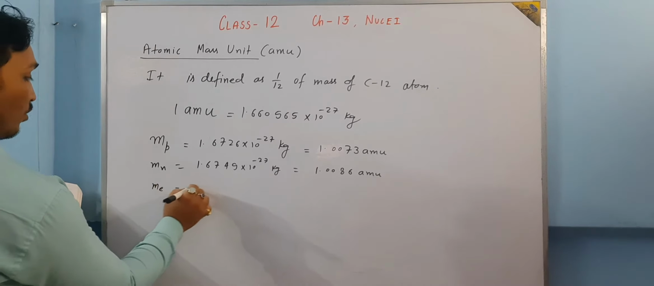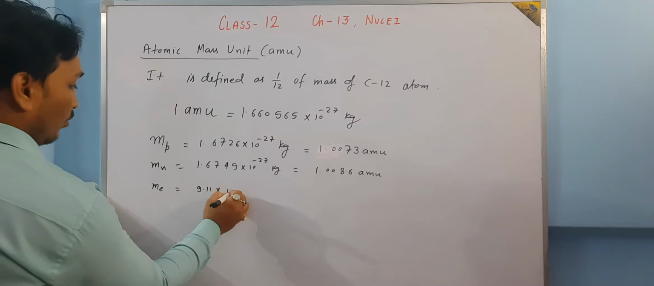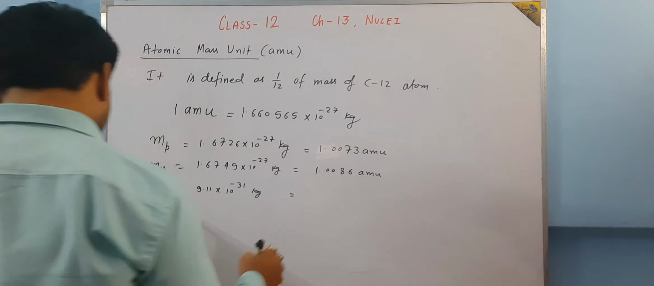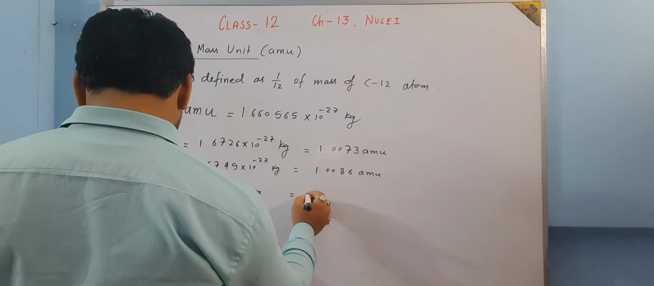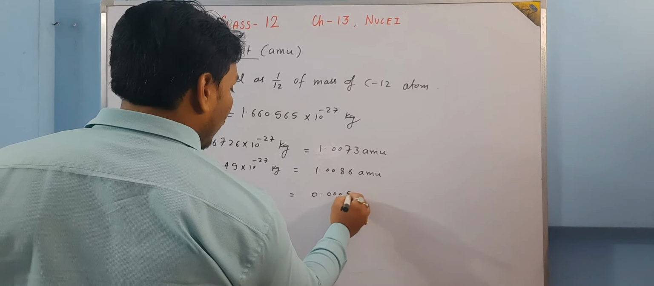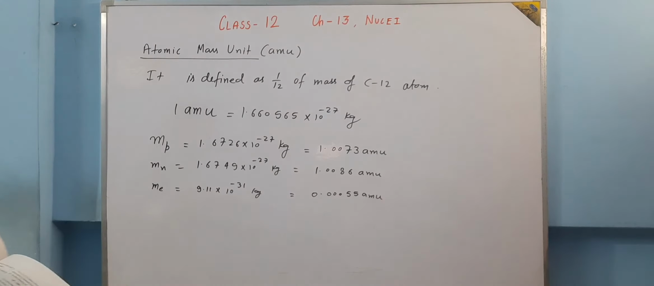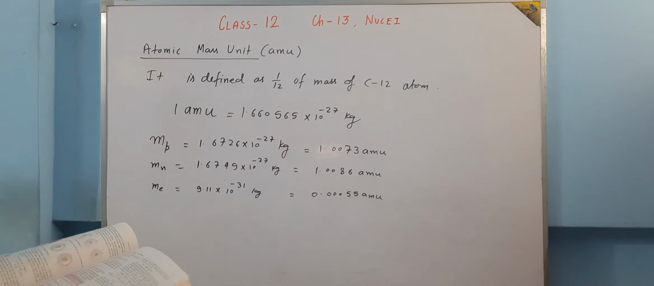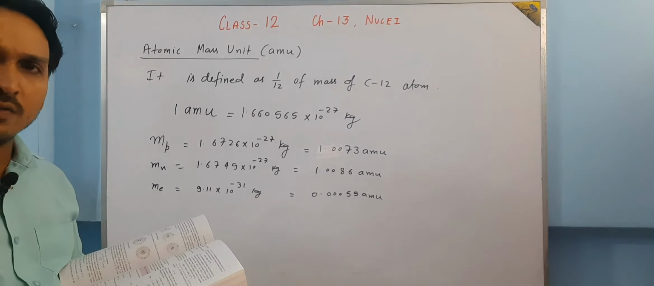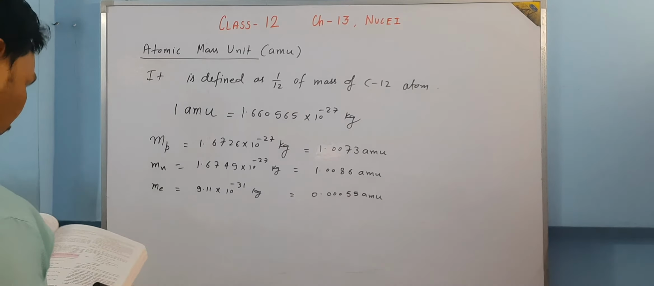Let us discuss the mass of electron. It is 9.11 into 10 to the power minus 31 kg. When we convert this into AMU, we get the mass of electron as 0.00055 AMU. You don't need to remember these values. If these values are required in a particular equation or question, they are given in the paper, so don't worry. Is it clear? But just for the sake of convenience I am writing them.